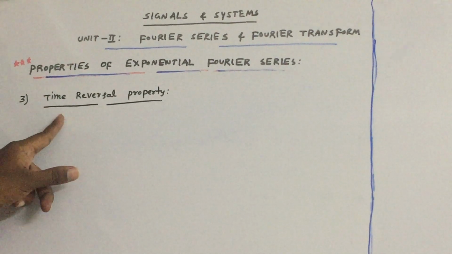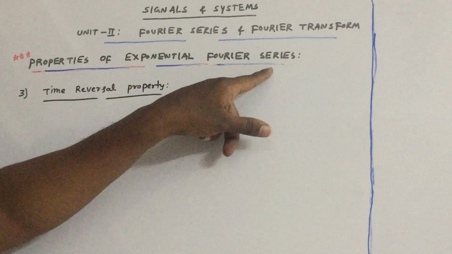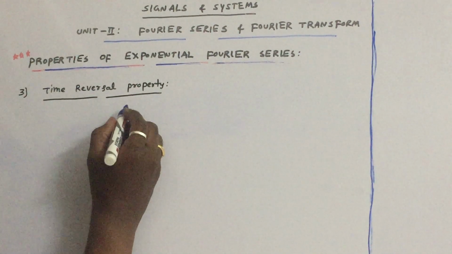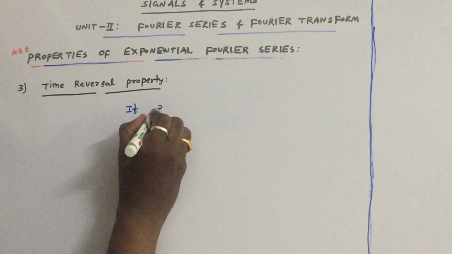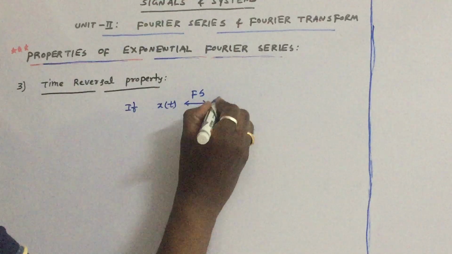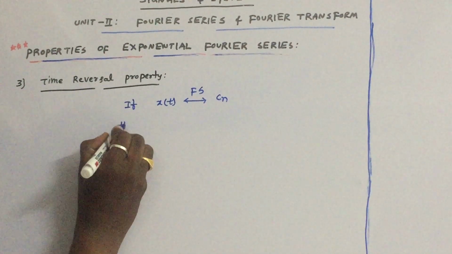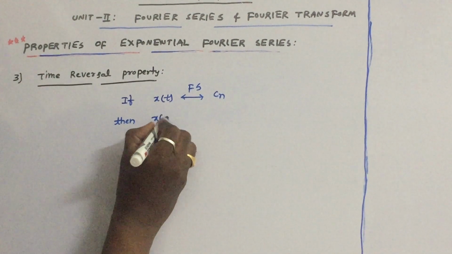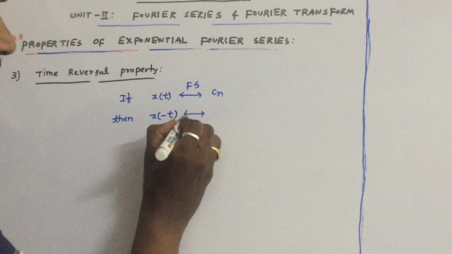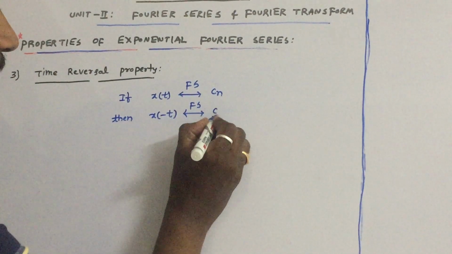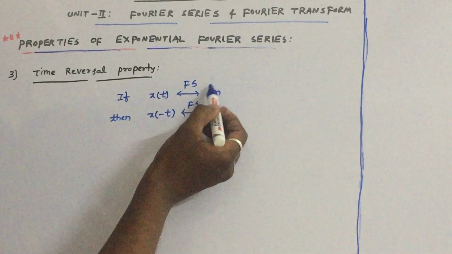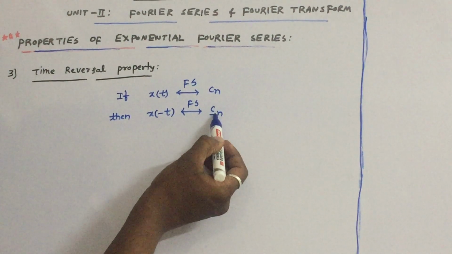Let us see the third property of exponential Fourier series. That is the time reversal property. Very simple property. If x of t's exponential Fourier series coefficients are Cn, then x of minus t, that is time reversal of x of t, has exponential Fourier series coefficients C minus n. If you time reverse x of t, then the exponential Fourier series coefficients are also time reversed.